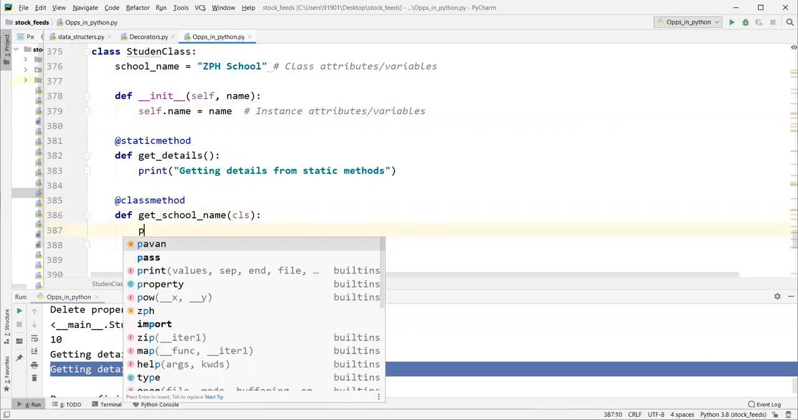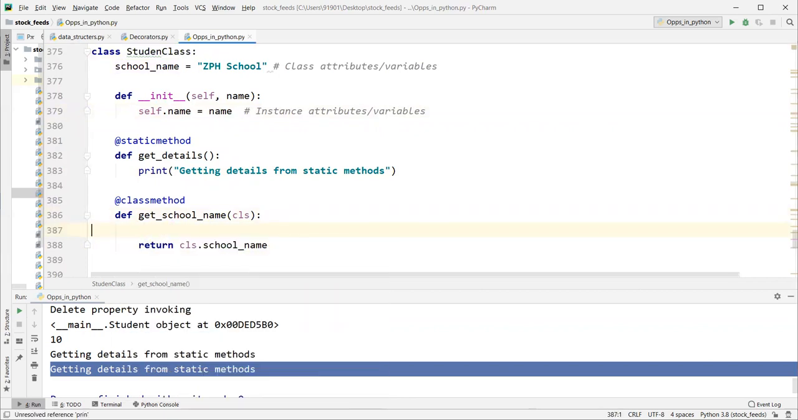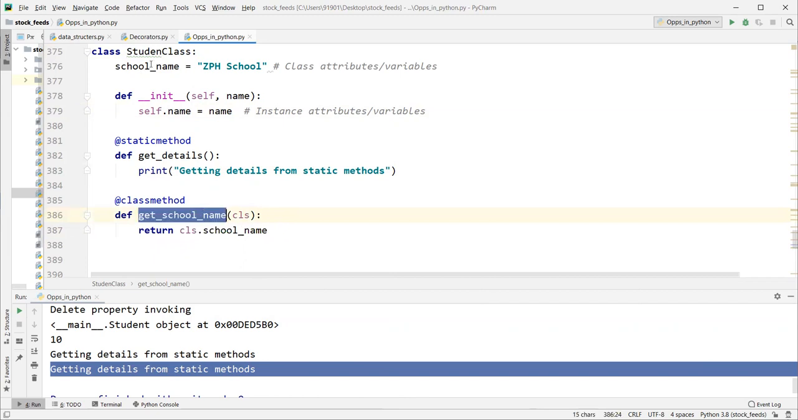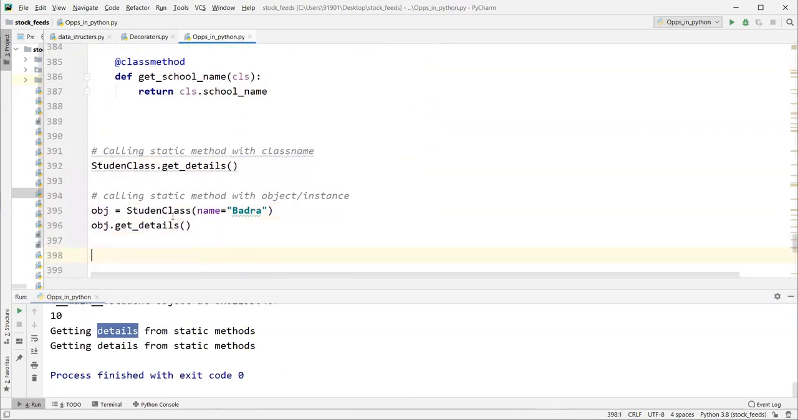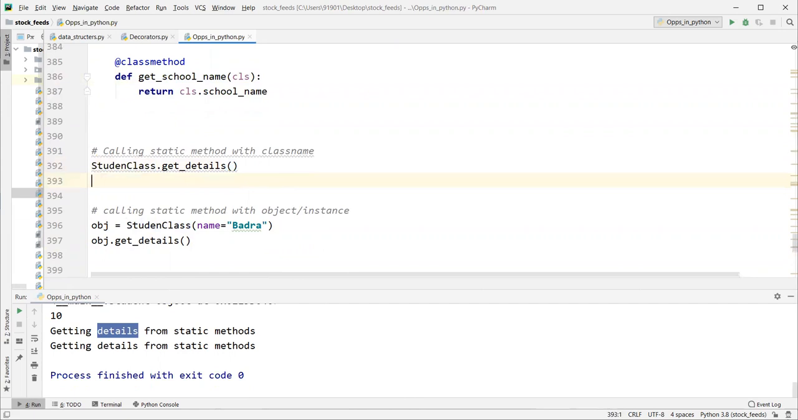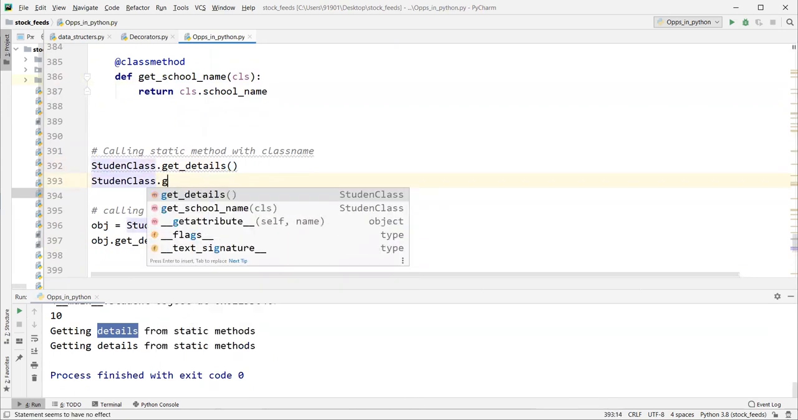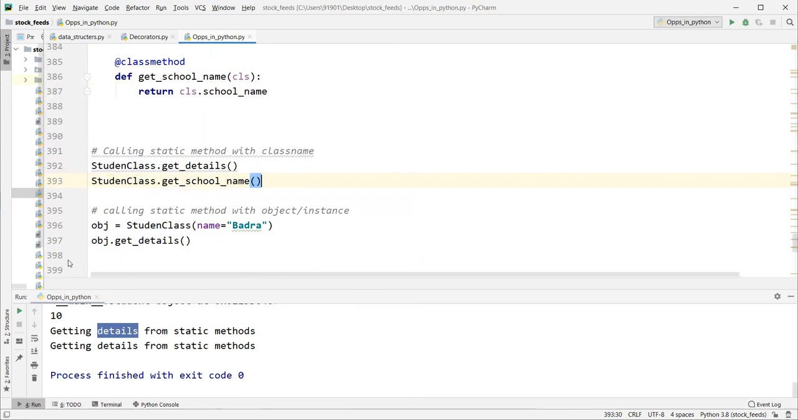So let's do one thing. Print first, let's verify it. From this class method, we are accessing class attributes. From the static method, it is always static. We cannot access the instance variable, and we cannot access the class variable either. From here, at least, you can access the class variables. Getting details. So it is a class method, and it is better to call it with the class name always. Dot get_school_name. JPG school came.